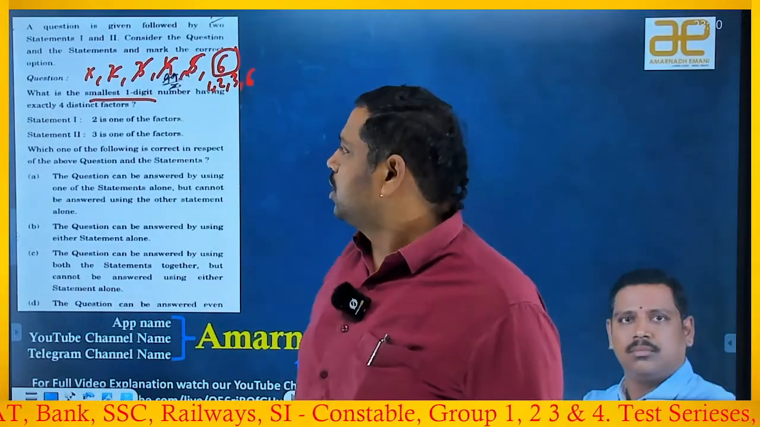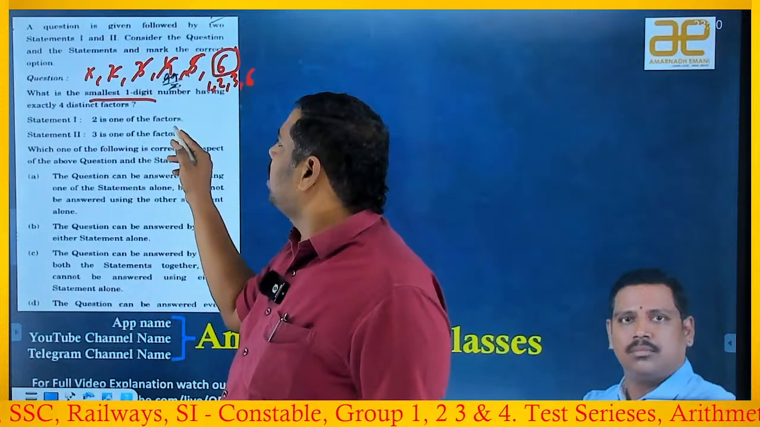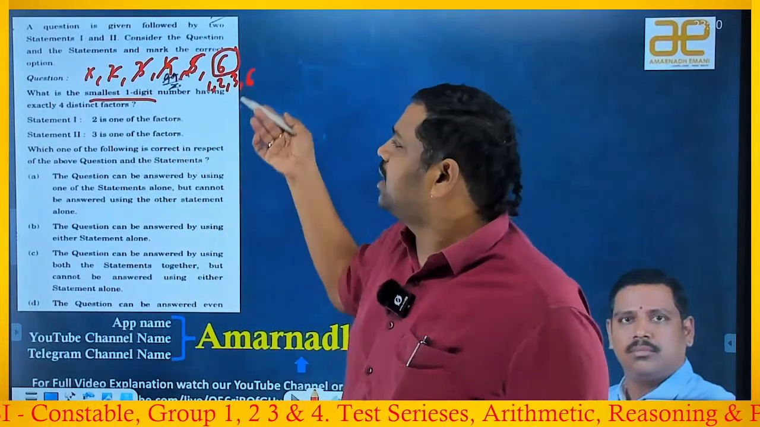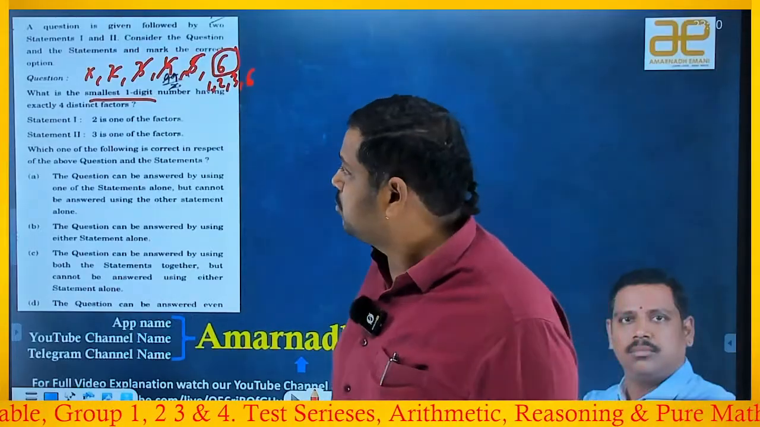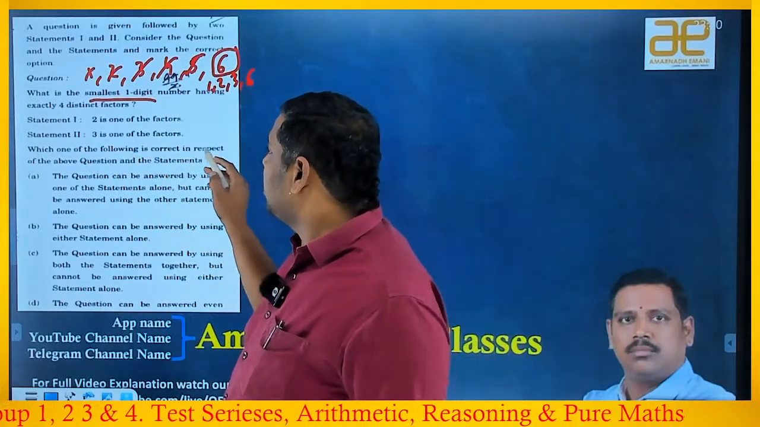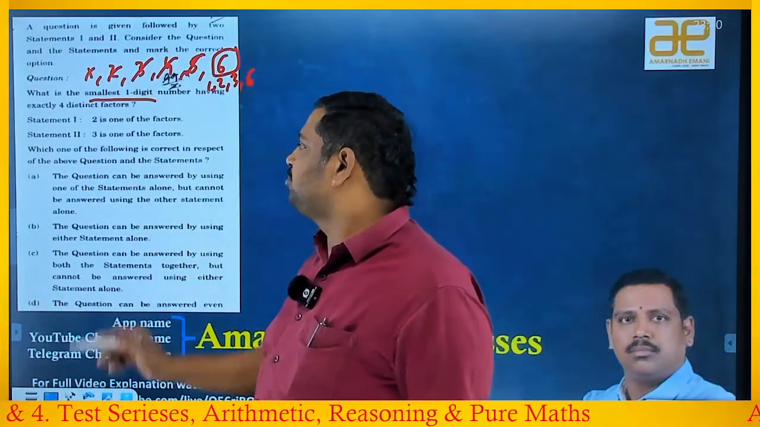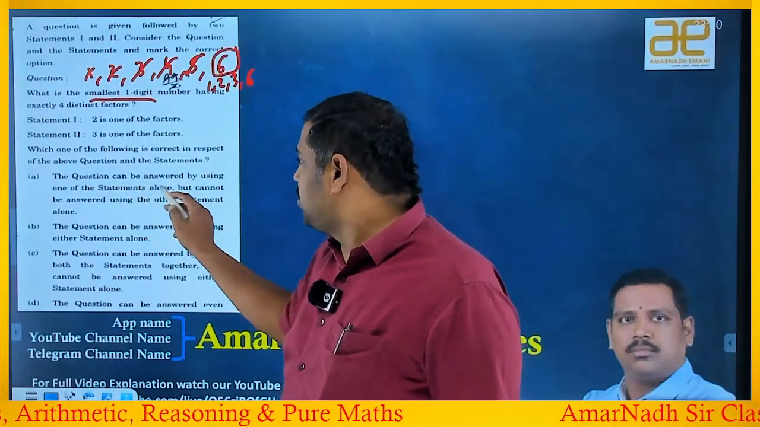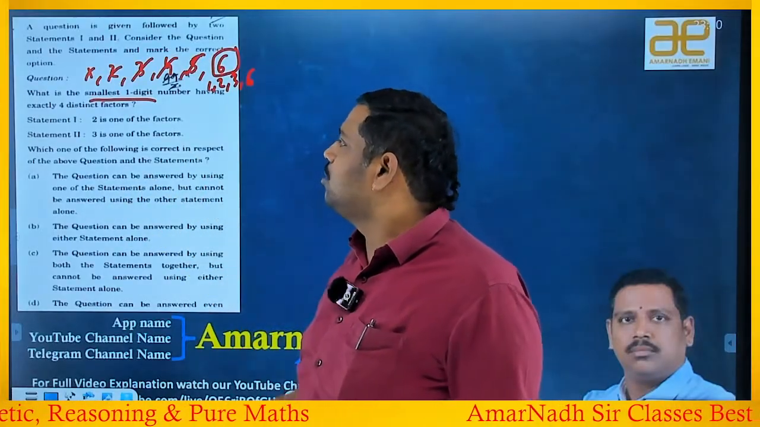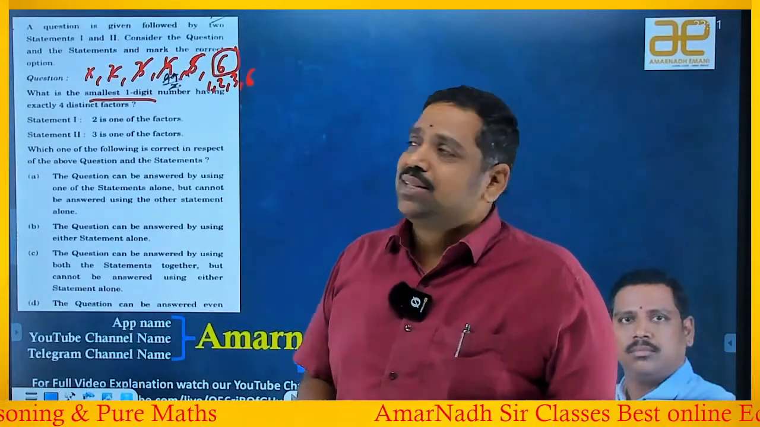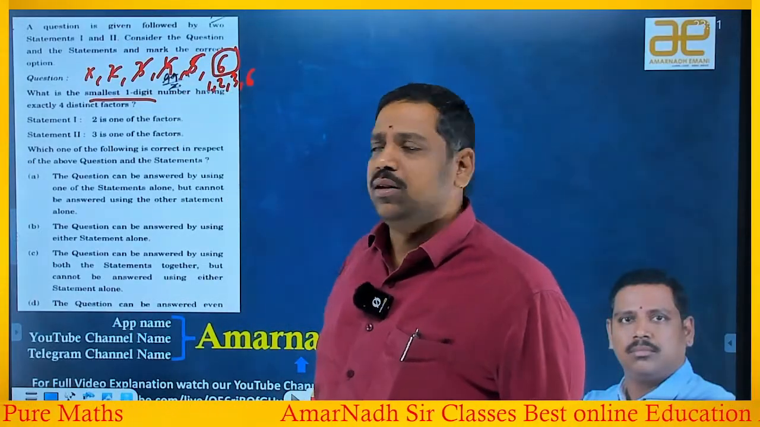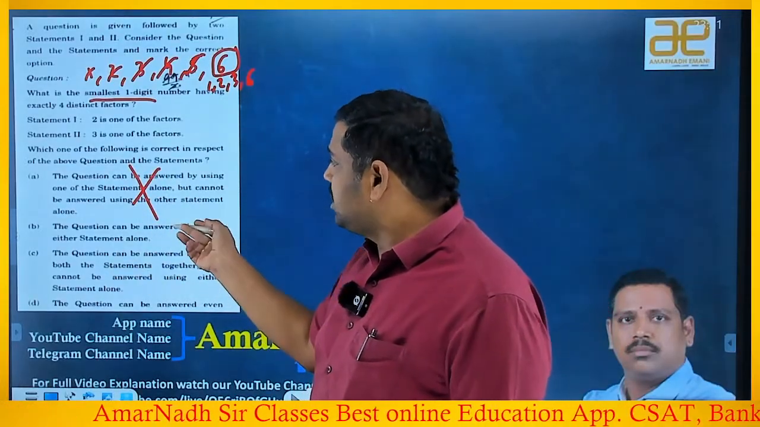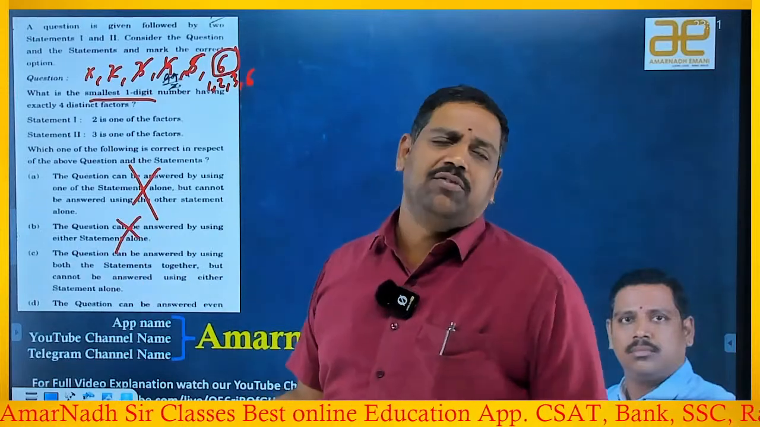Understood? Okay, statement 1. 2 is one of the factors. Okay, 2 is one of the factors, yes, I am accepting. Statement 2, 3 is one of the factors, I am accepting. Okay, now it is a data sufficiency question. Which one of the following is correct in respect of the above question and the statements? So the question can be answered by using one of the statements alone, but cannot be answered by using the other statement alone. My point is that question I answered without taking any statement. So how can I say that any one is sufficient? Leave it. The question can be answered by using either statement alone. Any one is also not required for me.